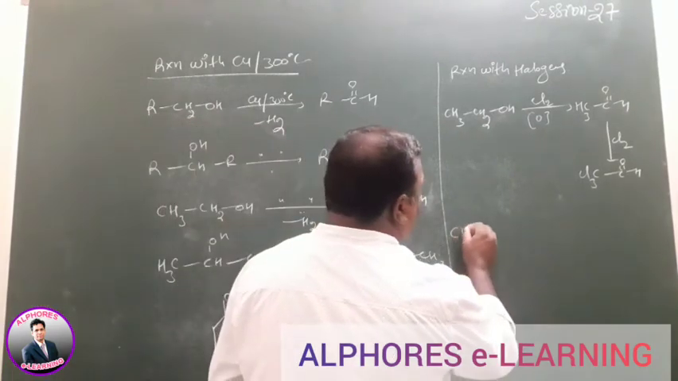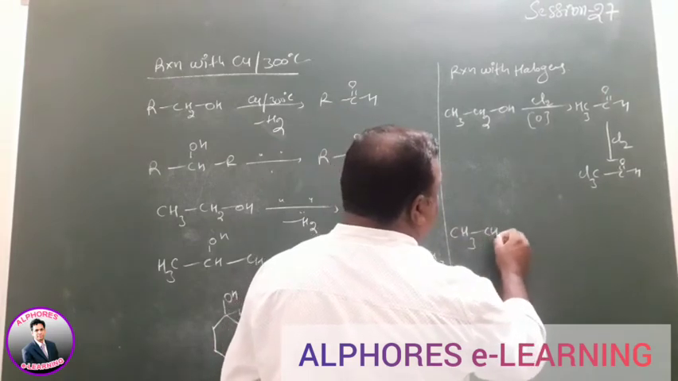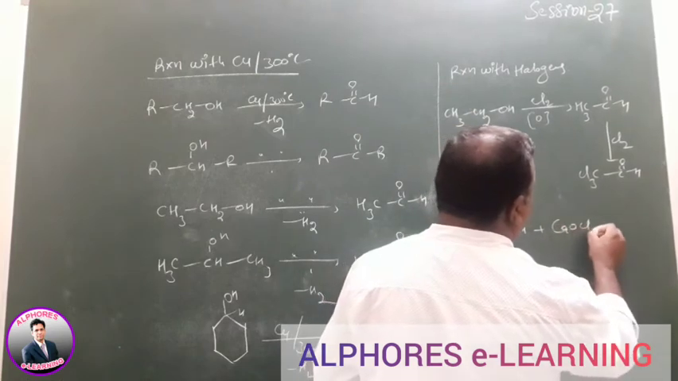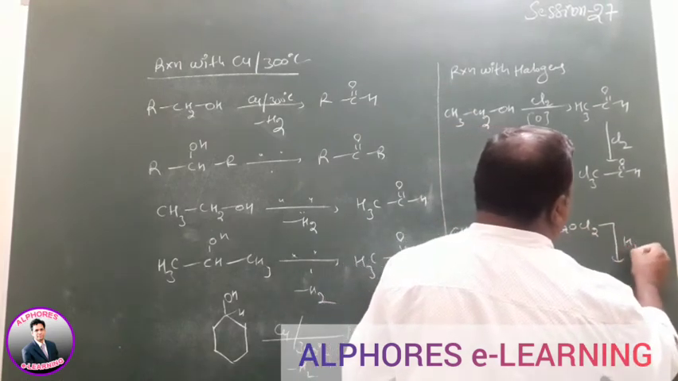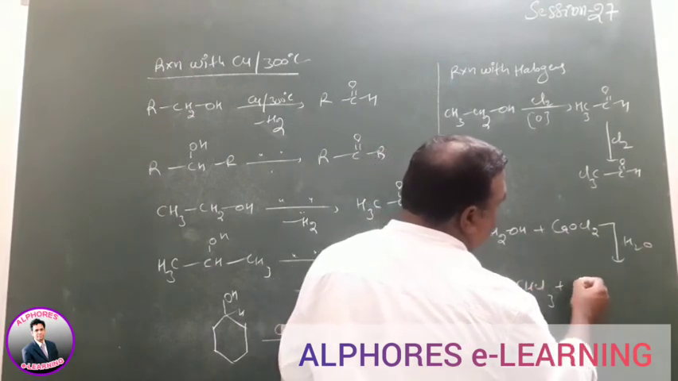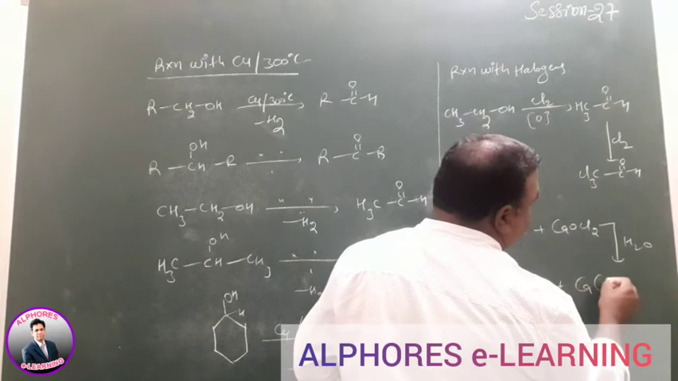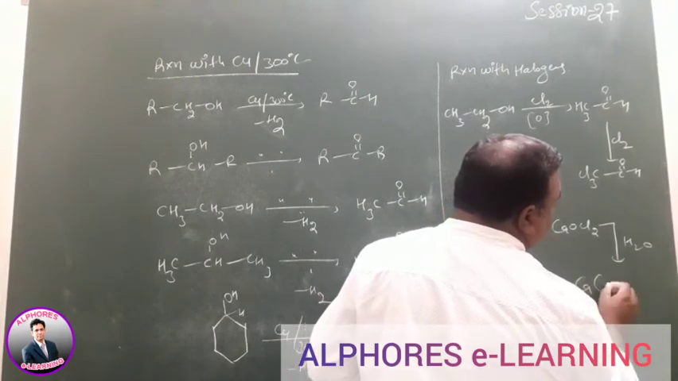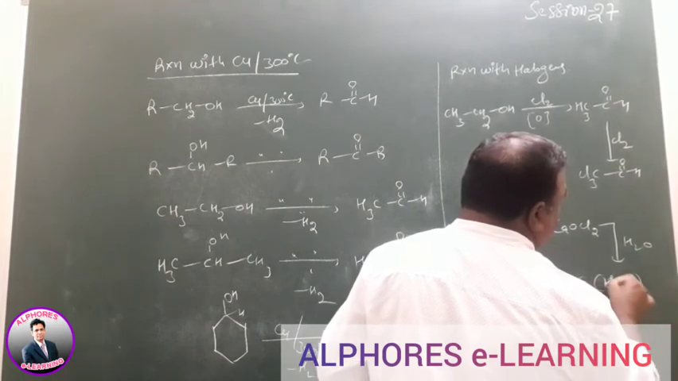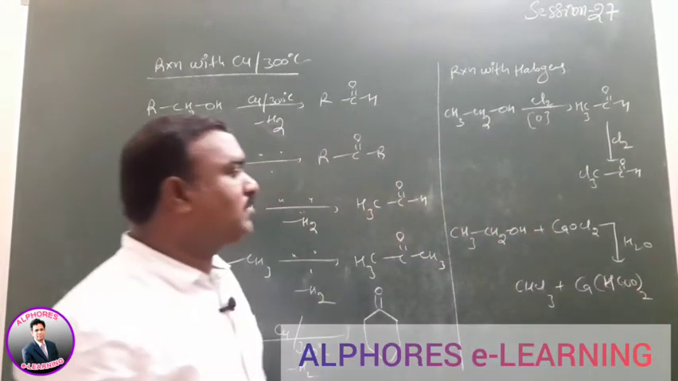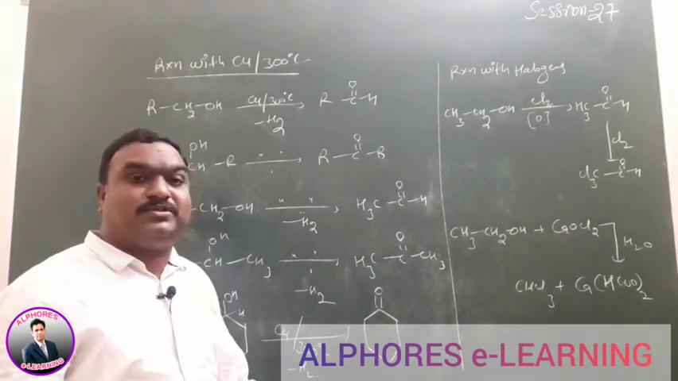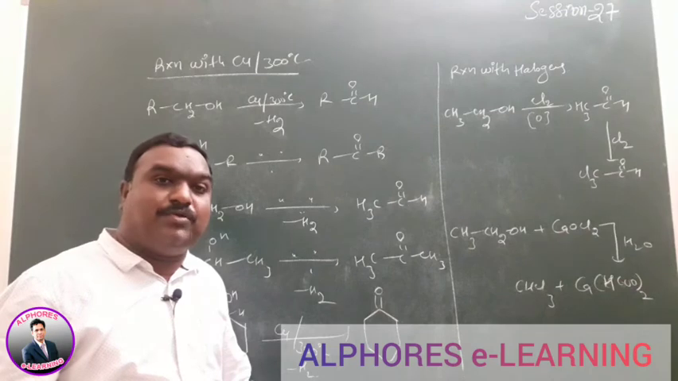So directly you can write the product: C2H5OH plus CaOCl2 in the presence of water medium. What will happen here? Chloroform plus calcium formate, (HCOO)2Ca, is formed here. Preparation of chloroform from ethyl alcohol, I already gave that reaction in polyhalogen compounds.